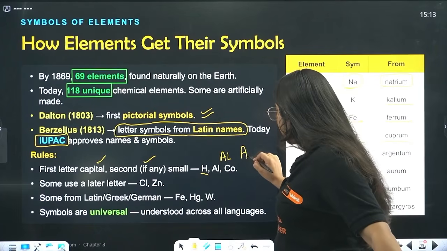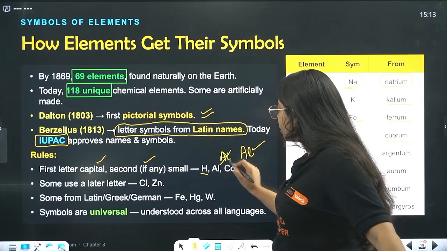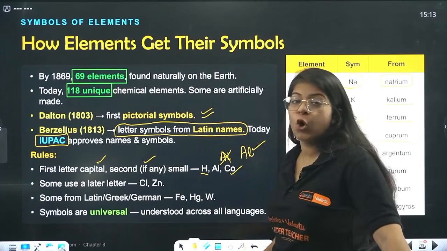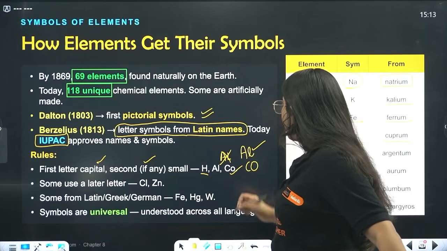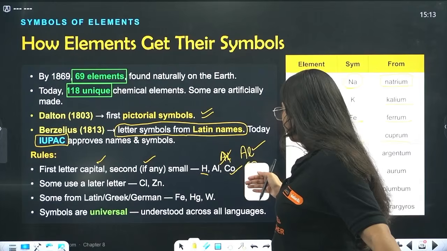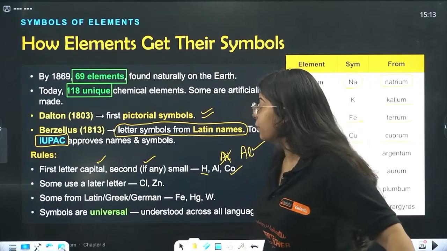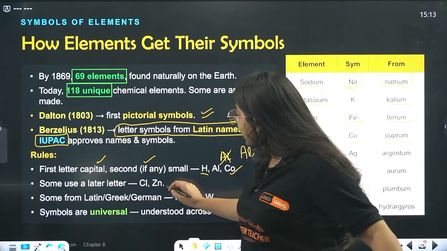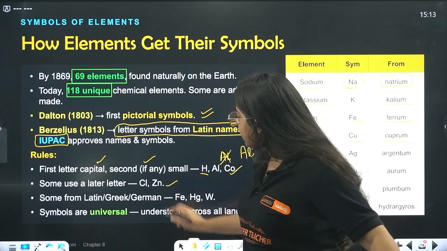We always write aluminium with a small l, not with a capital L. We write Co for cobalt. We don't write CO, okay, that is carbon monoxide. So we don't do that. We have to be very careful. Some use a later letter, that is chlorine and Zn.